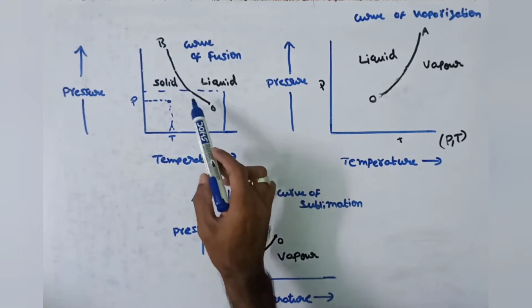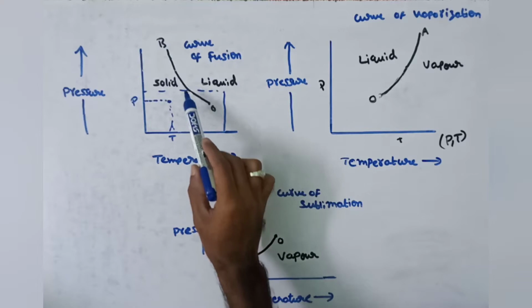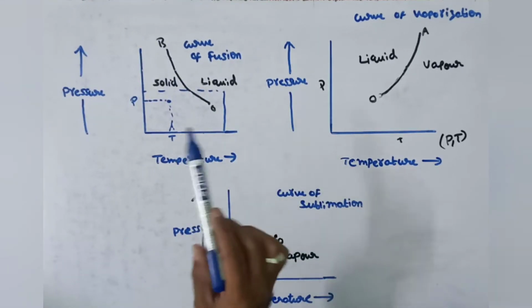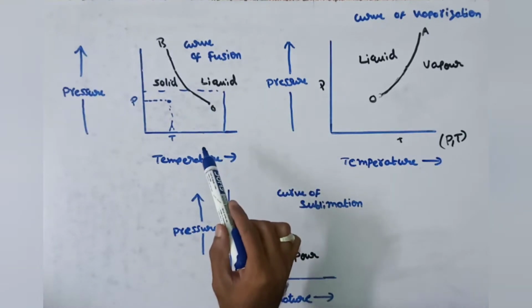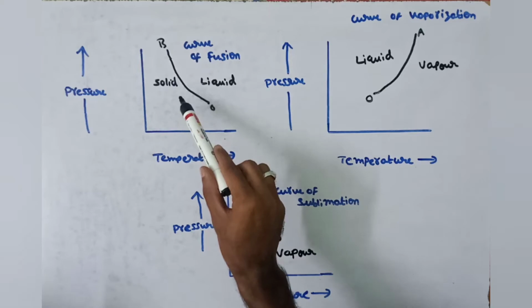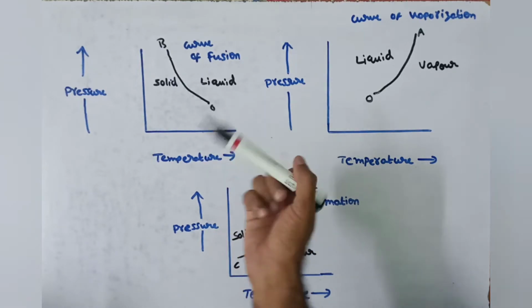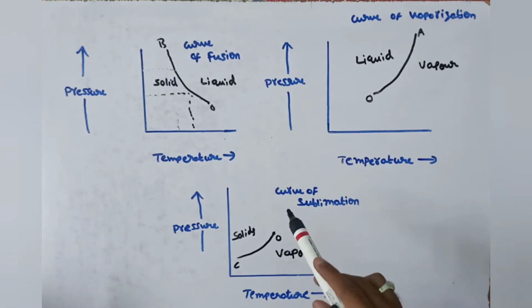If we take any pair of temperature and pressure on the curve, then the substance exists in both solid and liquid in equilibrium, which means we can observe the substance both solid and liquid.